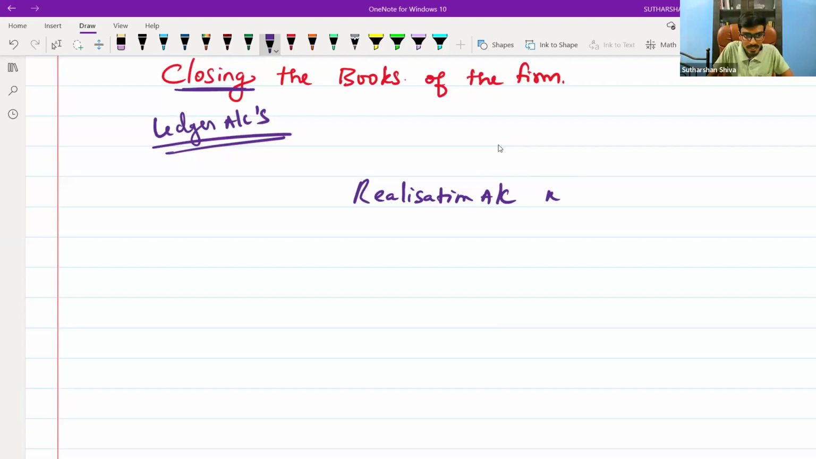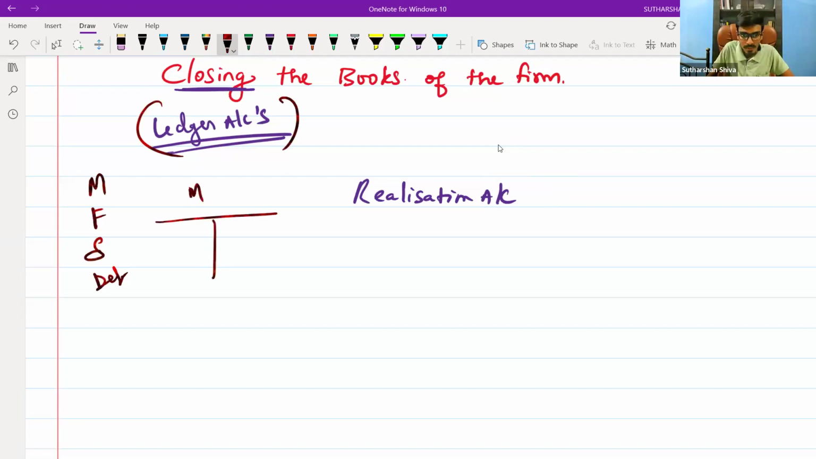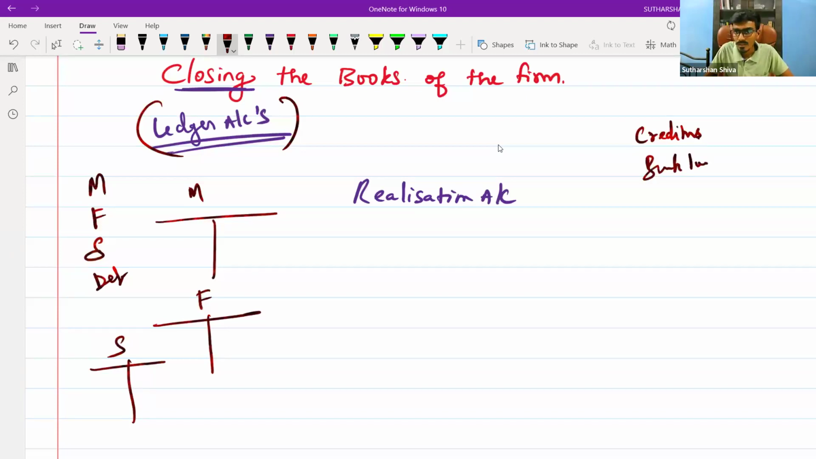You have machinery in your books, furniture in your books, stock in your books, debtors in your books. Everything is in the books of the firm. Closing of the ledger means I should prepare a machinery ledger, a furniture ledger, a stock ledger. In the same way, I will have creditors, a bank loan, or bills payable. Everything we will take. So I will prepare individual accounts, and all the individual accounts will get closed.